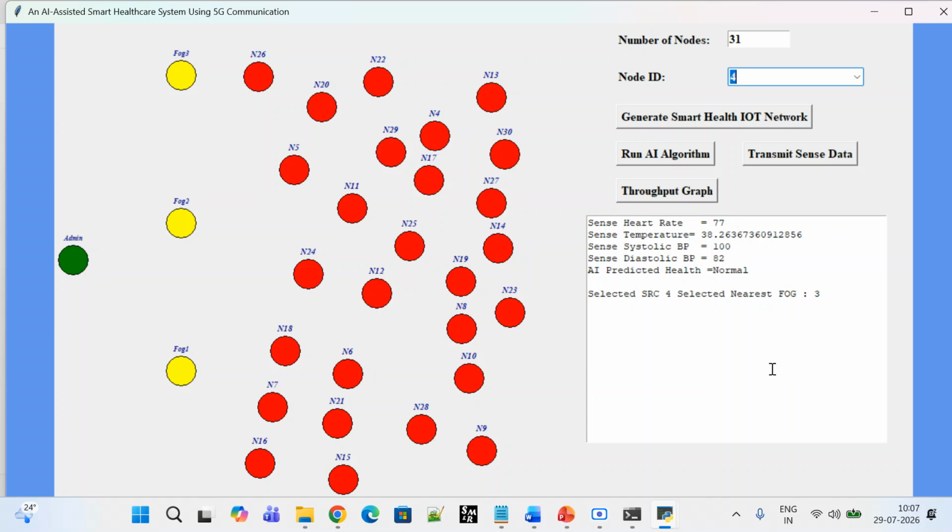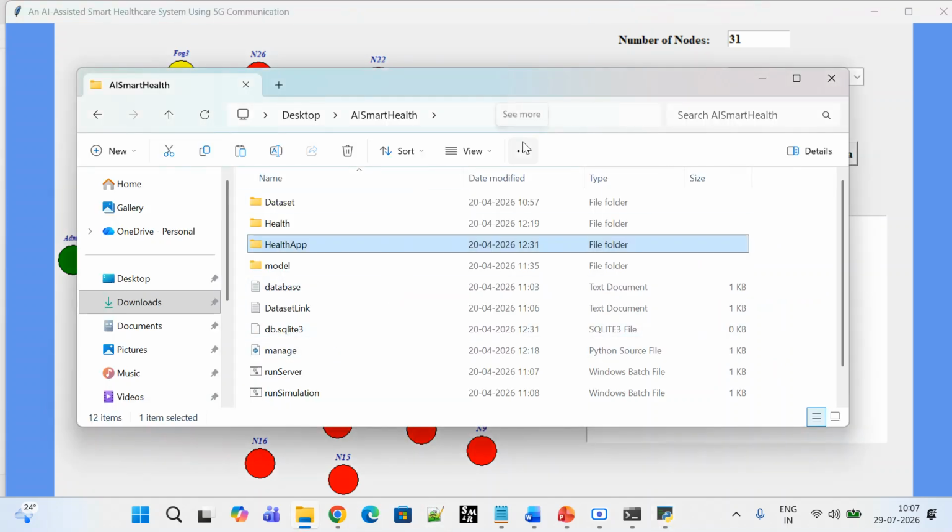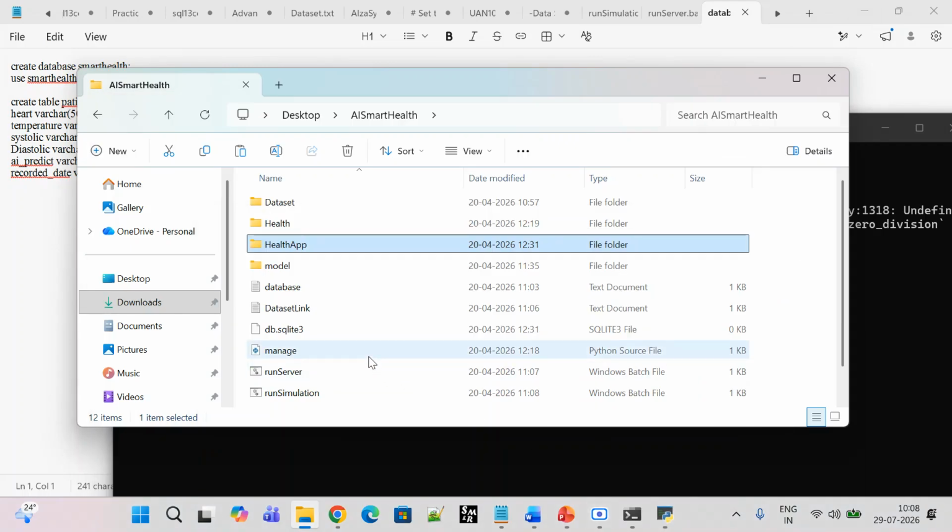let me just go to my AI folder again, and here you can see I have to run my application. To run the application, what exactly do we have to do? As we just saw, AI predicted normal and selected the sources for 3 nodes. When we add the systolic and diastolic, we will predict the BP, which is like 120 by 80. Now the simulation is completed, so we will just minimize it, and here we go.